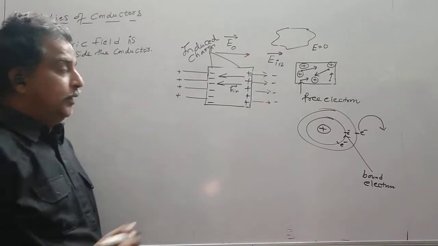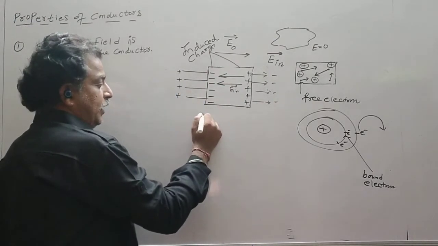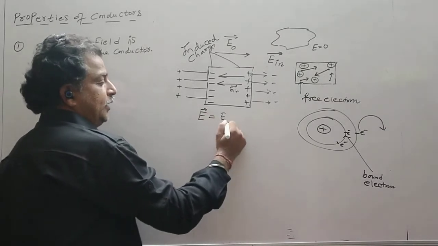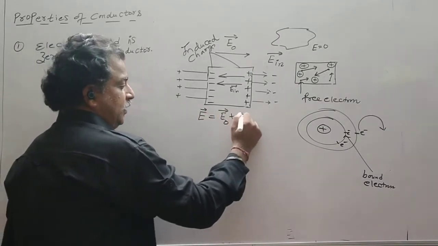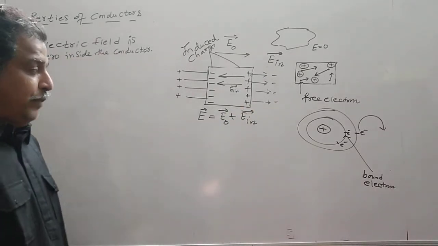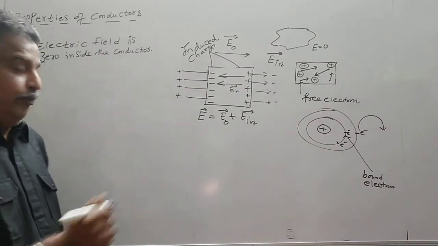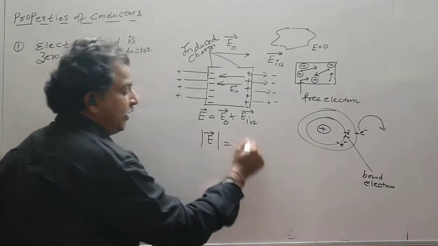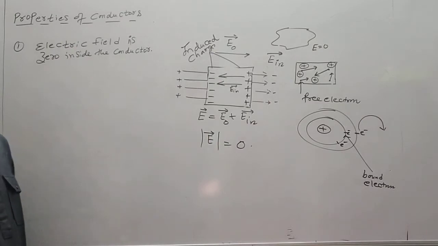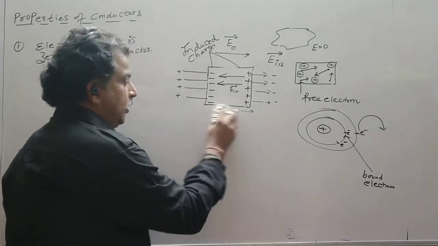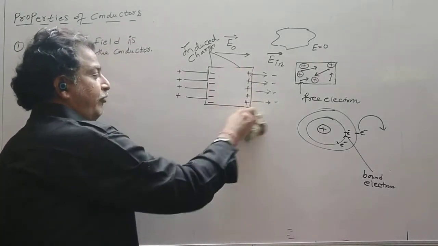Induced is along the negative x-axis. So if I say what is E, I can write it as E naught plus E induced in vector form. But their magnitudes are equal and in opposite direction. So what will be the resultant electric field intensity? It will be 0.